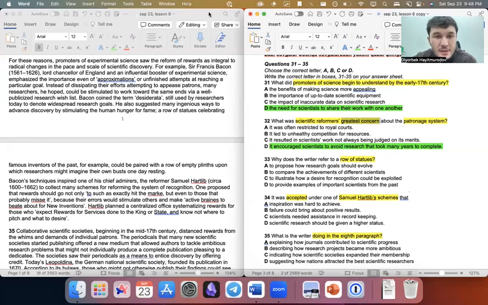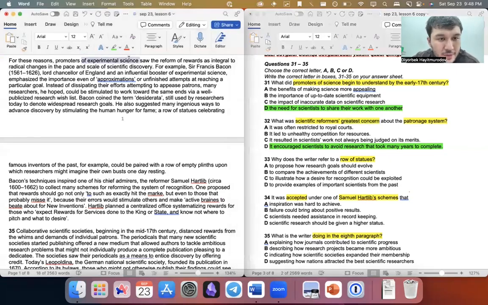For these reasons, promoters of experimental science saw the reform of rewards as integral to radical changes. So these people are saying we need the reform of rewards. We need to change the way rewards are given. For example, Sir Francis Bacon, or Bacon, I don't know how to read that. It looks like bacon. Lord Chancellor of England, an influential booster of experimental science, emphasized the importance of approximation, so unfinished attempts at reaching a particular goal.